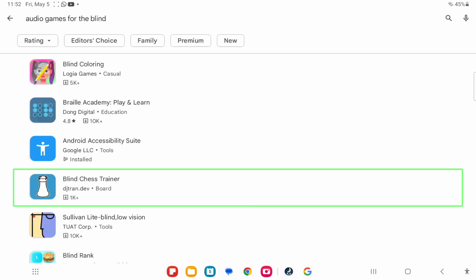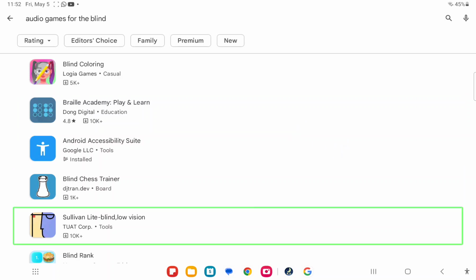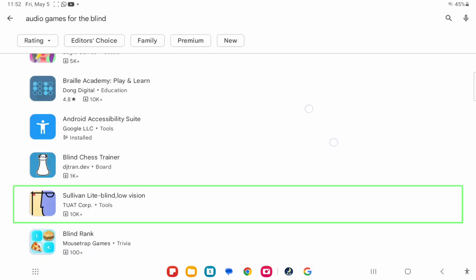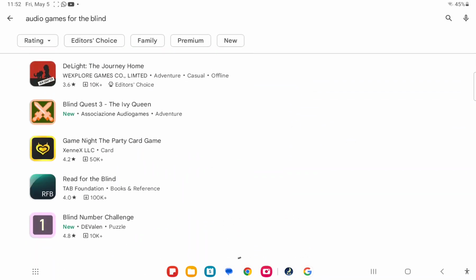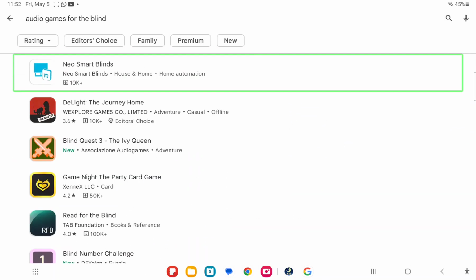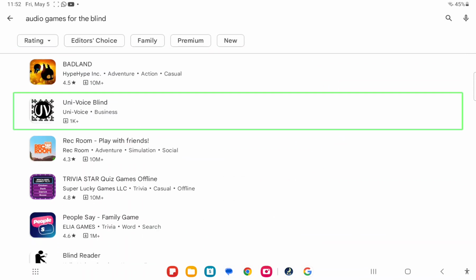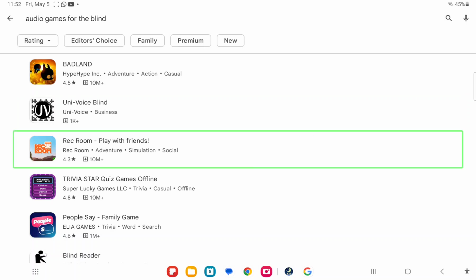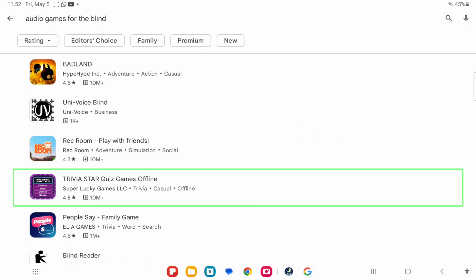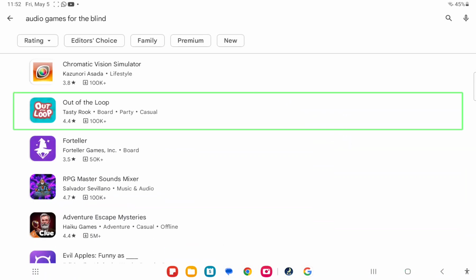Image of Apple game icon for Blind Chess Trainer. Image of Apple game icon for Sullivan Light. Image of Apple game icon for Neo Smart Blinds. Neo Smart button. Image of Apple game icon for UniVoice. Image of Apple game icon for Rec Room. Image of Apple game icon for Trivia Star. Image of Apple game icon for Chromatic Vision.